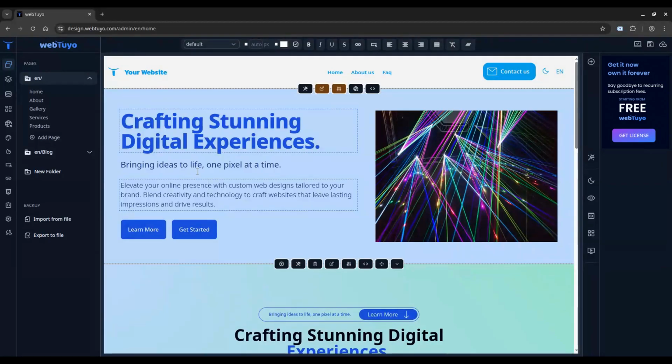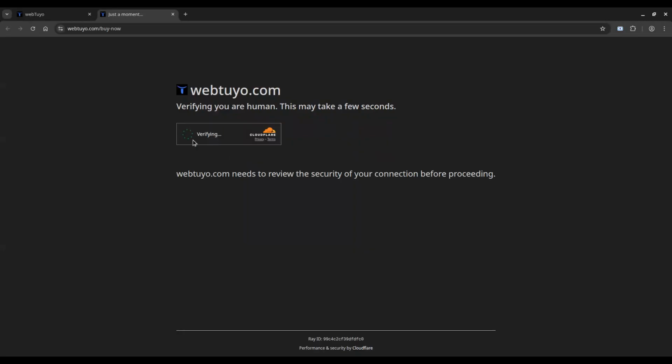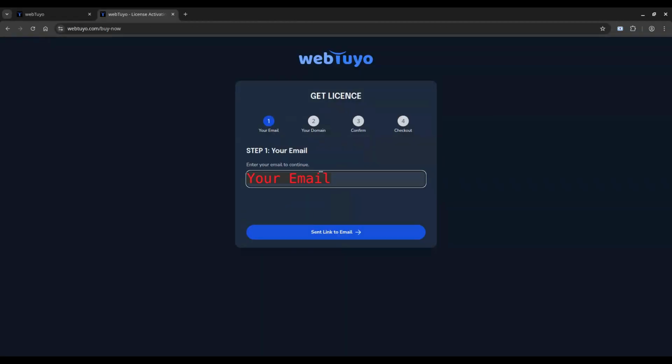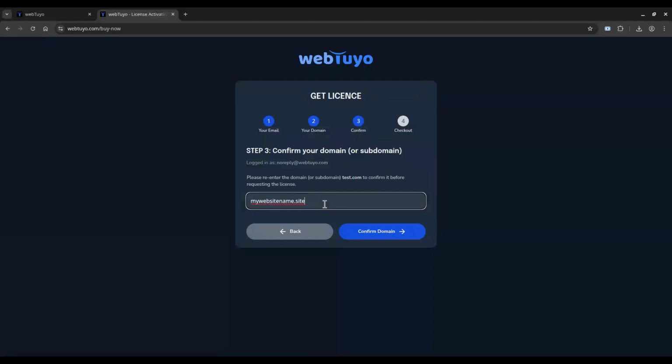Now we'll request a license and install webTuyo Renderer. Enter your email and follow the link you received to continue. Enter your web domain, make sure you've already registered it, then click Next.